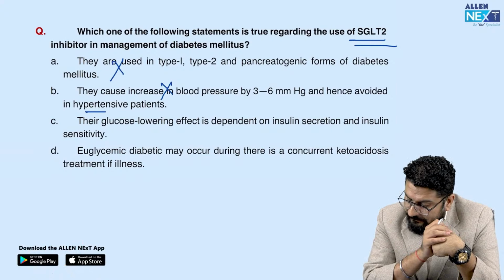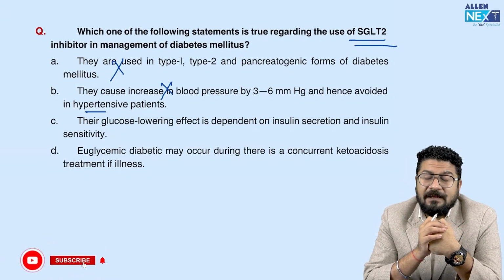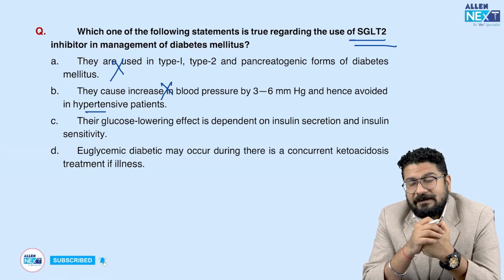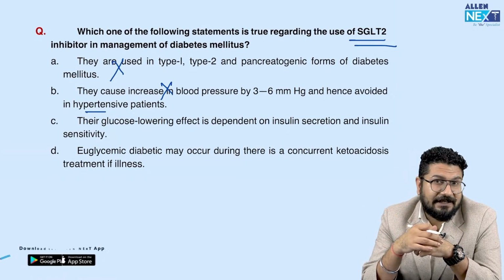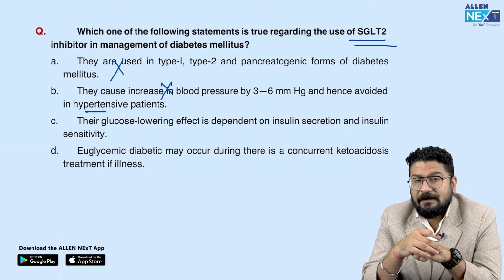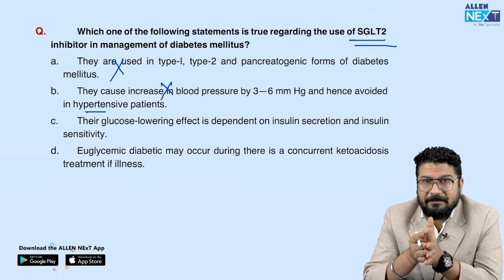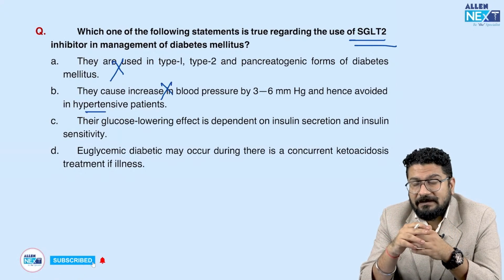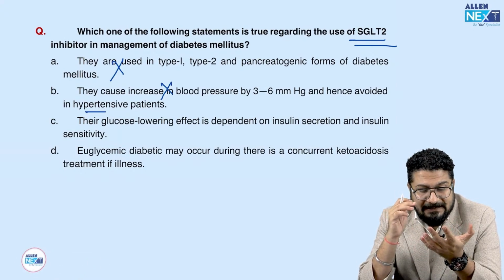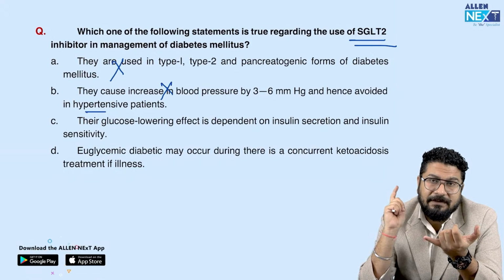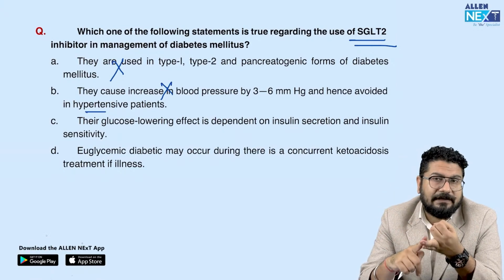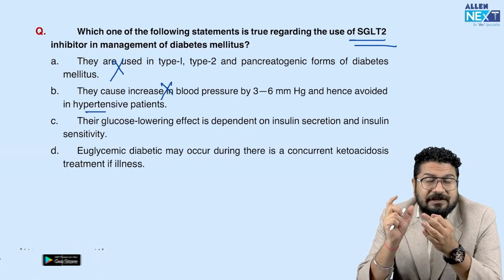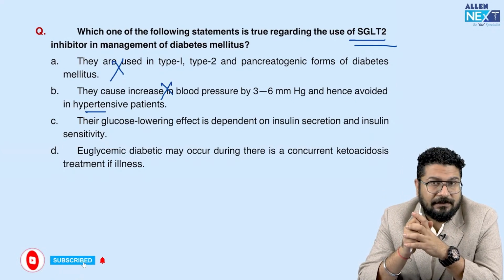Their glucose lowering effect is dependent on insulin secretion and insulin sensitivity, no. This is the beauty of this drug, and like what Harrison says, these are the future drugs, and in the near future they will become the drug of choice. Right now, we start the patient with metformin because of its easy availability and it's very cheap. So remember, SGLT2 inhibitors have the advantage that they can prevent nephropathy and they can prevent heart failure. These drugs give good glycemic control. They can lead to faster reduction of HbA1c.